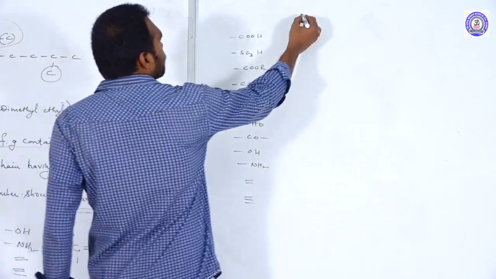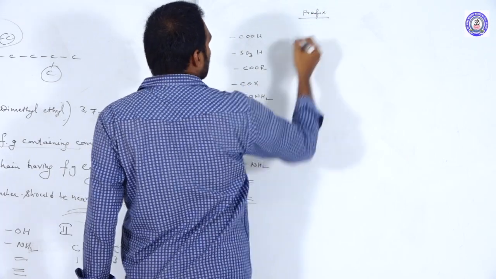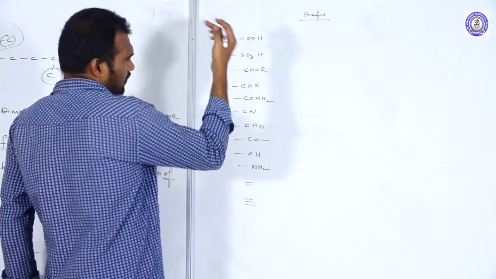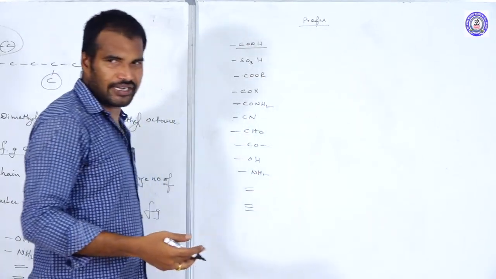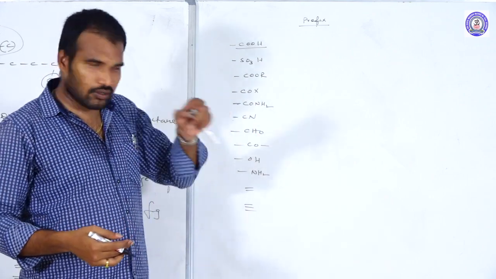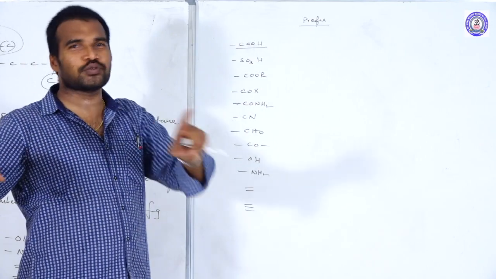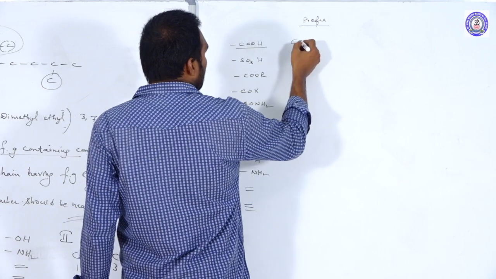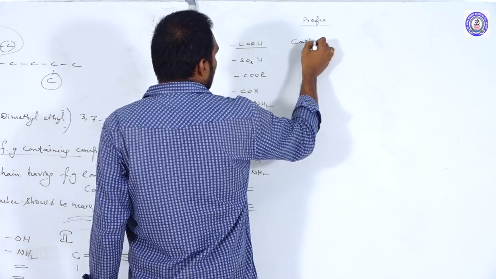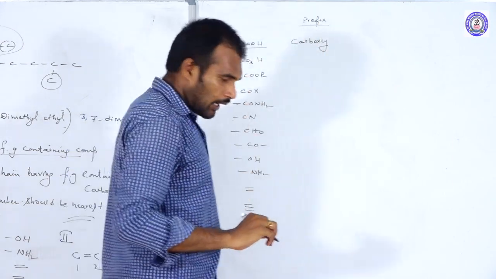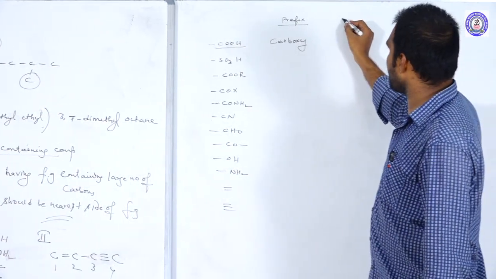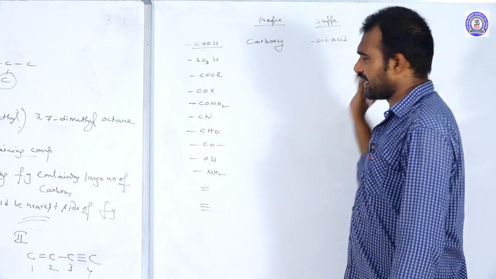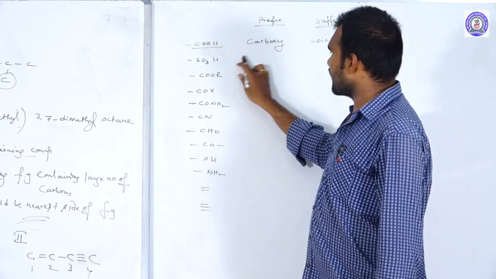So prefix names we should use when that functional group is acting as a subordinate. There is no doubt the COOH will act as a principal group, because this is the first priority group. But in rare cases, in case of many COOH groups, there may be changes. So if COOH is acting as a prefix, then the name is carboxy. And the suffix name of carboxylic acids, you know that: oic acid.